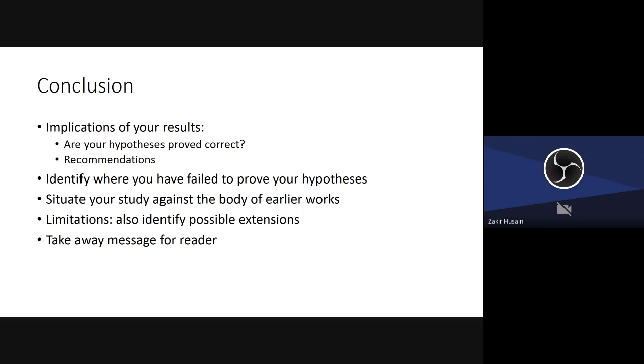Then identify possible extensions. So 4 short paragraphs. Maybe you can club them. So implications of a result, identification, you can club them. But situate your study, that should be a separate paragraph. Limitations, separate paragraph. And then one final paragraph, very short, which you can club with limitations maybe. A take-home message for the reader. You have to sum up the important message of the paper in one line. And it should be something which is important. Why people should read your paper.